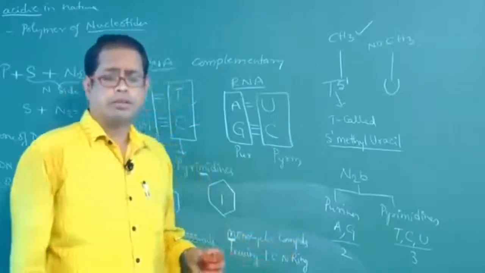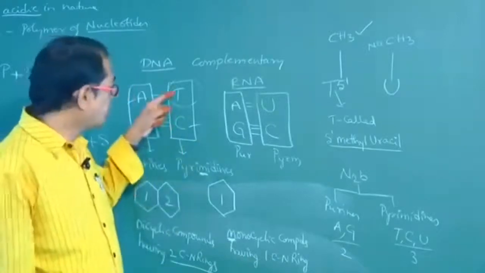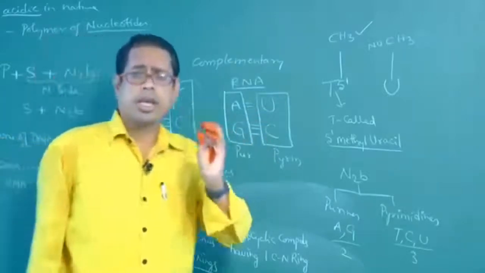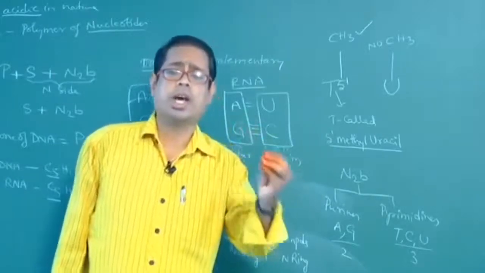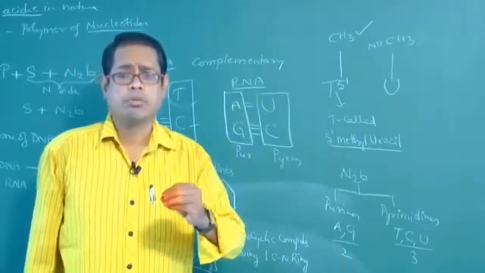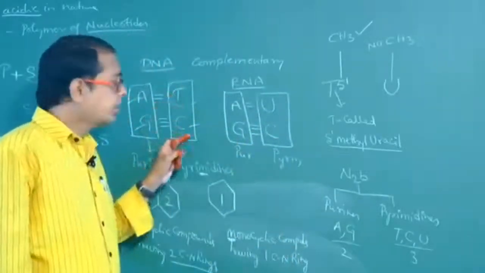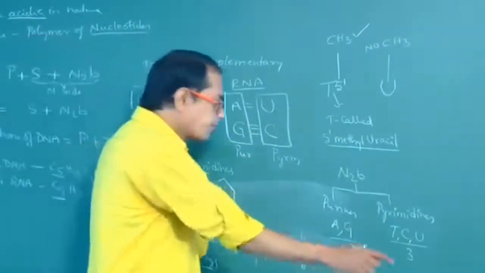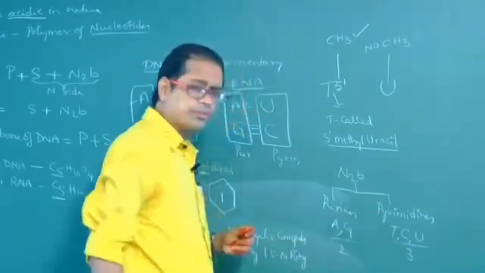True. Are similar pyrimidines present in DNA and RNA? No. Here the pyrimidines are T and C. Here the pyrimidines are U and C. Both are different. So the same purines are found both in DNA and RNA: true. The same pyrimidines are found both in DNA and RNA: false. Here pyrimidines are TC, here pyrimidines are UC. So that is the difference. Okay? Number of purines in nucleic acids, 2. Number of pyrimidines in nucleic acids, 3.